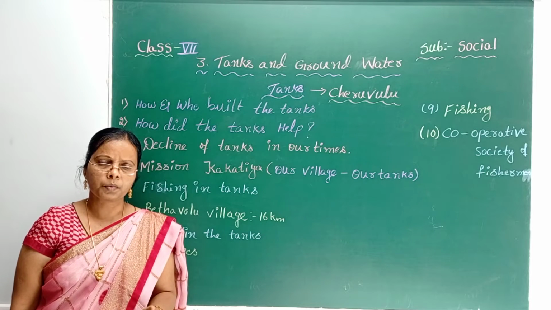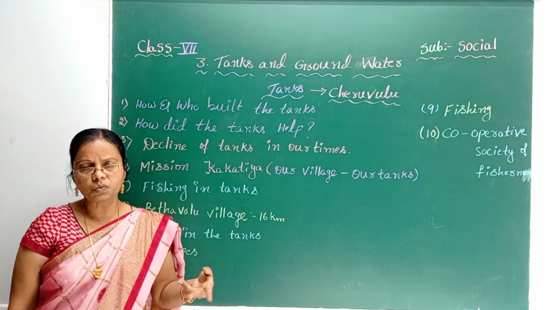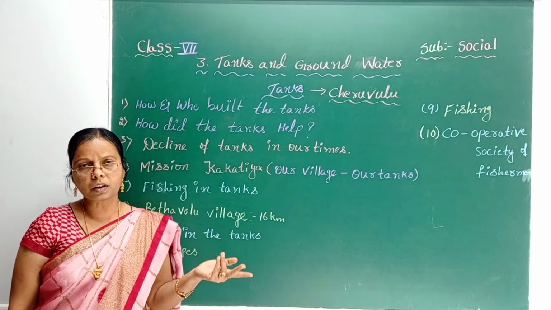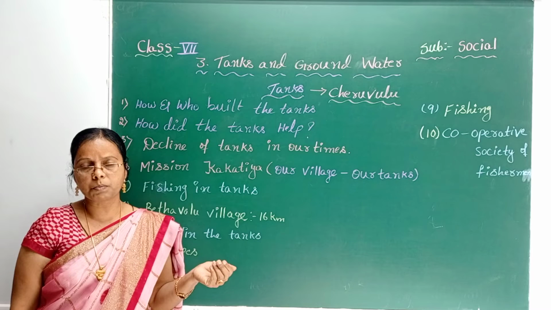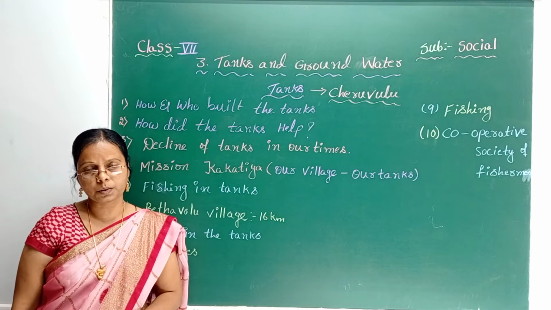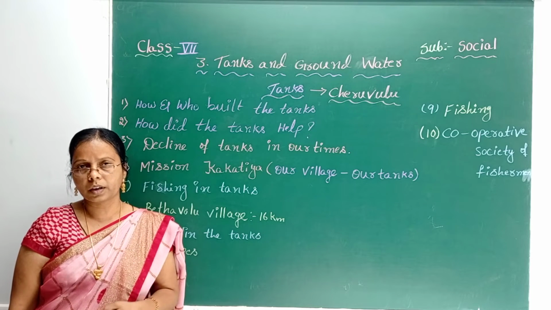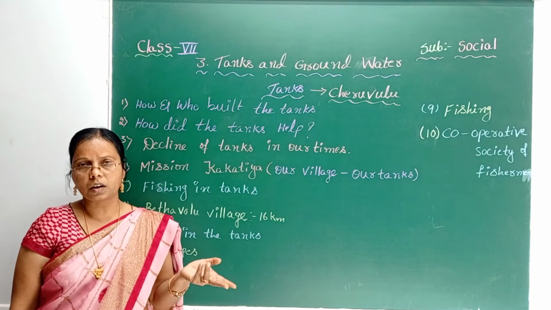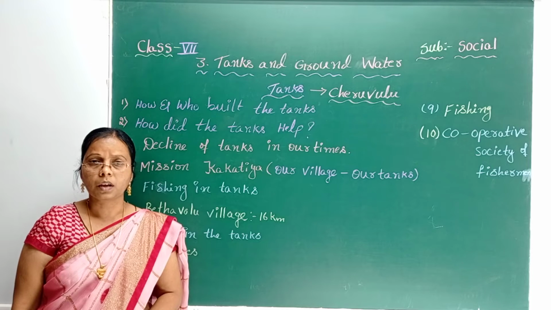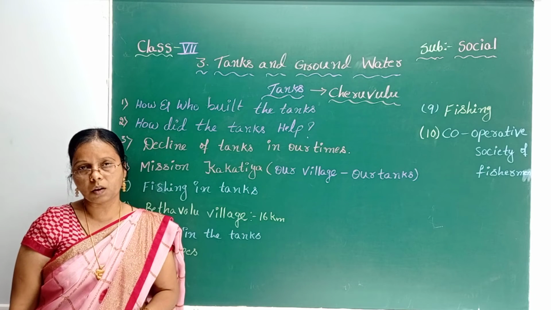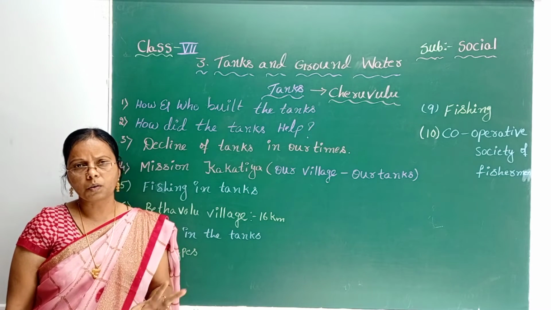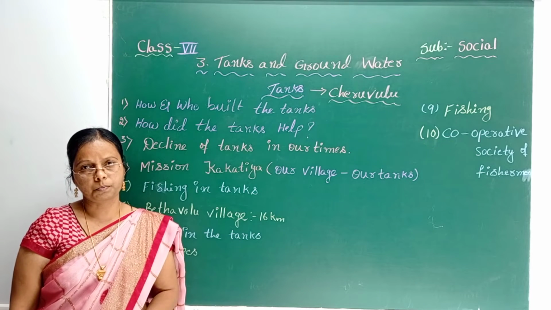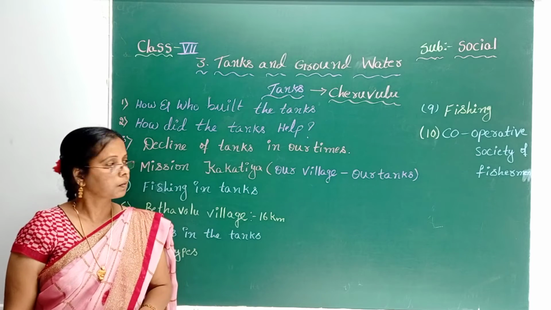Whenever we have rain, this water reaches the tanks and we can cultivate a number of crops, maybe two or three crops annually, and have good water for cattle grazing. In some areas this water is utilized for domestic purposes also. And even fishing is possible. So like this we have many uses from the tank water, more and more uses.